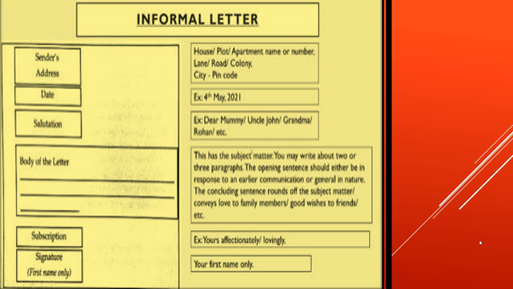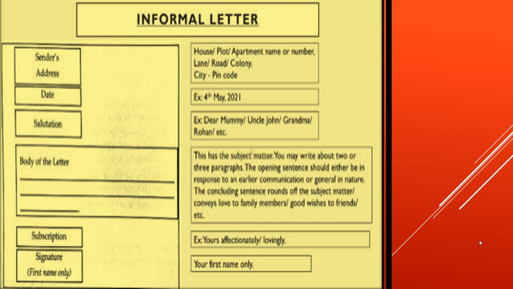Now, if you can see it on the screen, on the left side, you have to start with the sender's address. Now, who's the sender? You are the sender. The one who's writing the letter is the sender, who is going to send the letter. And the one who's going to receive it is the receiver of the letter. So we are going to start with the sender's address, that is the writer's address, your address. And the similar thing is depicted on the right side.